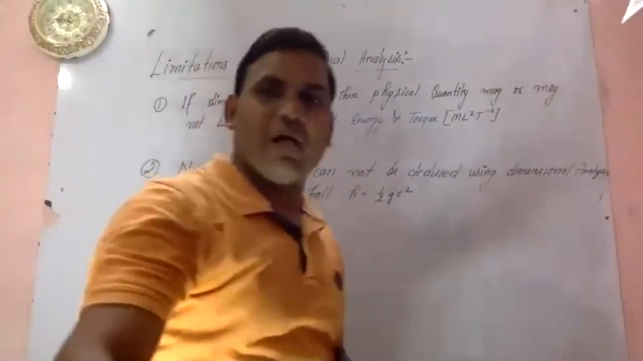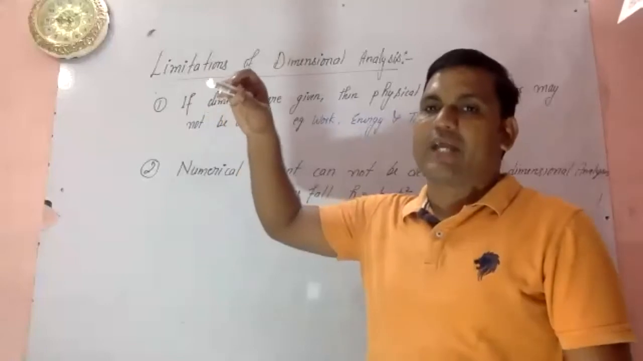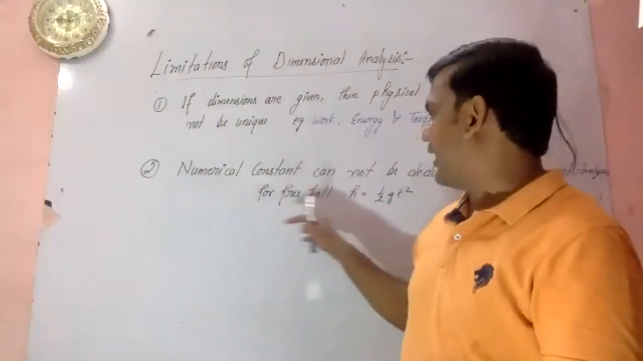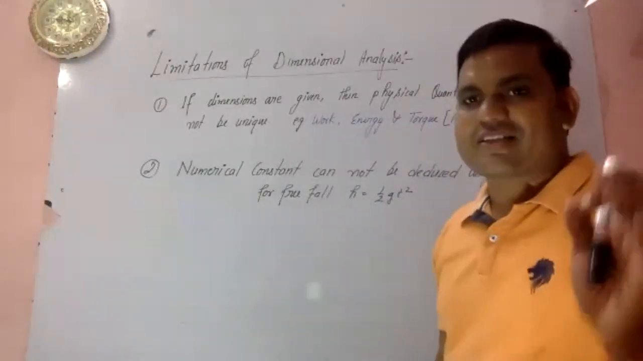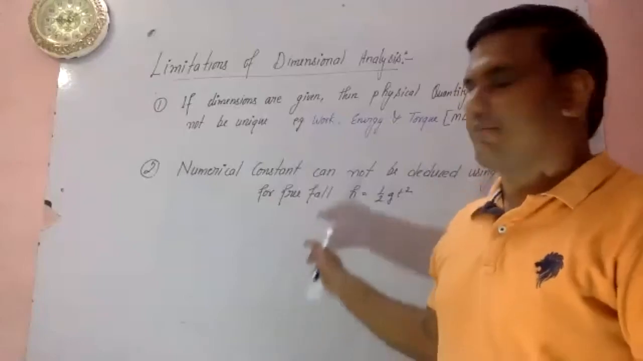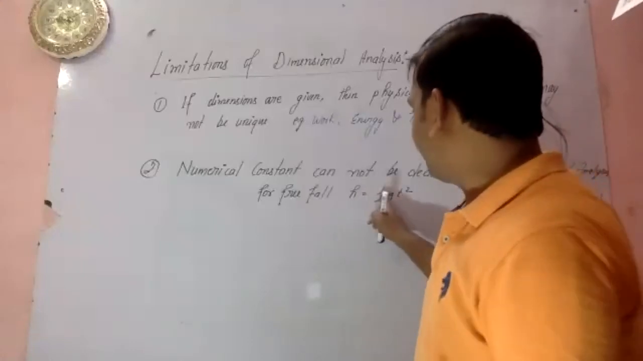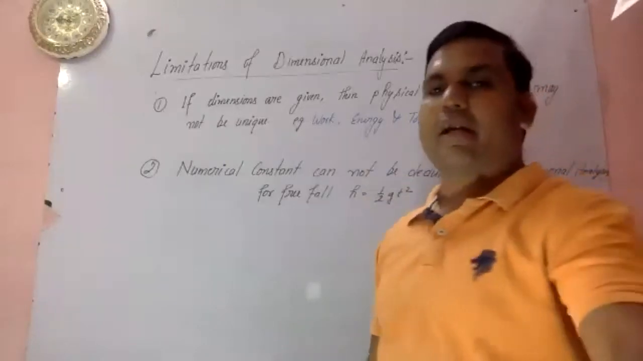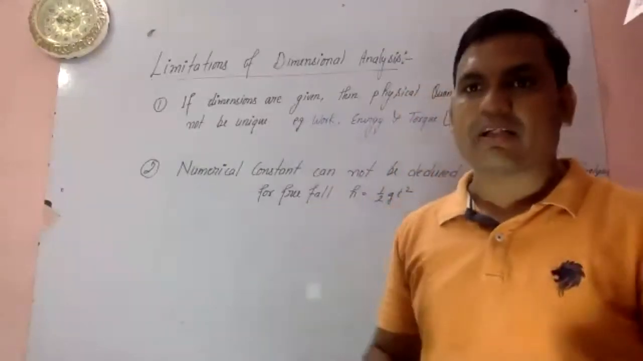Yes, it will be the formula h = ½gt². If you just drop any object, it will free fall, and the height will be h = ½gt². So if you are asked to derive the formula for height using the dimensional method, you will be unable to find the value of this constant. There will be k only, but you will be unable to find the value of k. So this is one of the limitations.